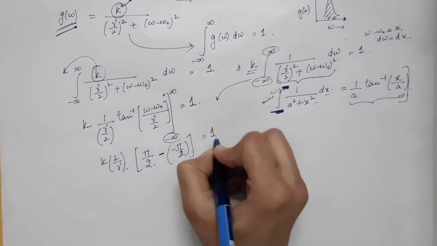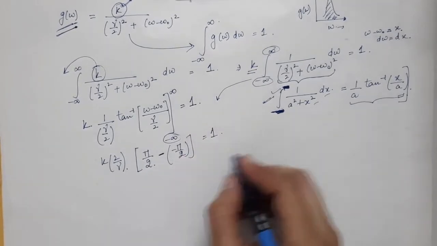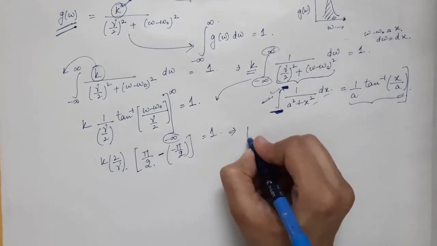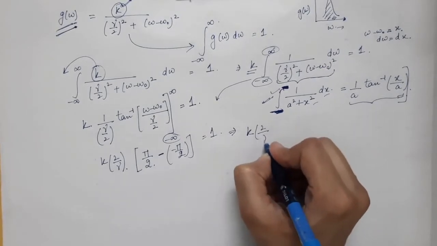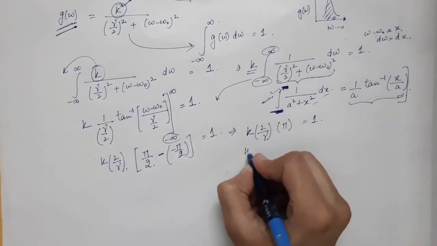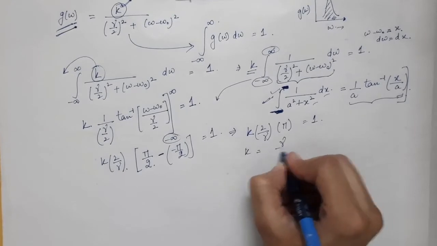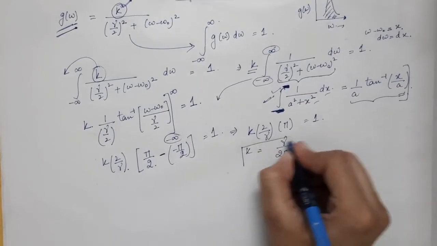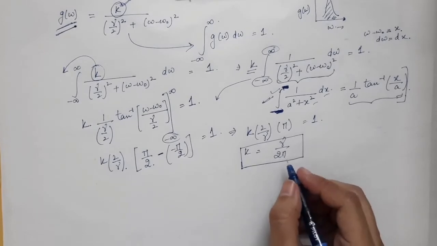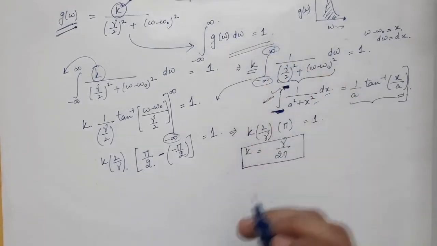So that must be equal to 1. So from here you can easily find out the proportionality constant. So k into 2 by gamma into pi, that must be equal to 1. So from here k will be equal to gamma divided by 2 pi. So this is the expression of the proportionality constant which we have obtained using the normalization condition.